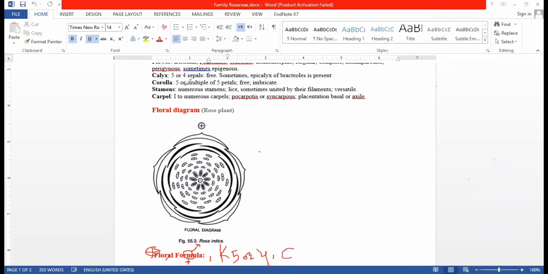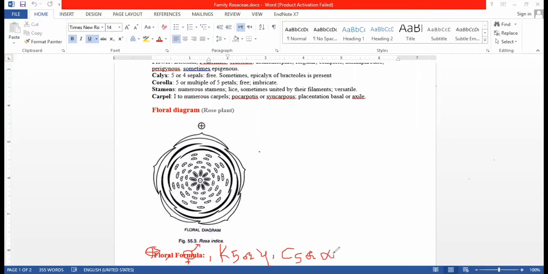C is the corolla. Corolla number is mostly 5. But sometimes, especially in Rosa indica, though other members have 5 or 4 petals, or a multiple of 5 petals, or infinity.